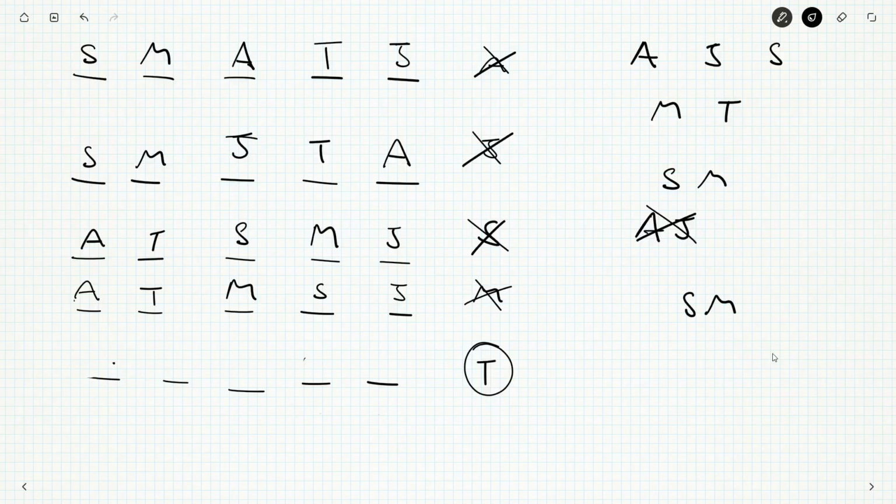Sally and Mike need to be next to each other, and Andy and Jen need to be away from each other. But read that again. Mike and Sally. Now, I'm reversing the order. Mike and Sally need to be next to each other. Jen and Andy need not be next to each other. And look at the way I filled things in up here.